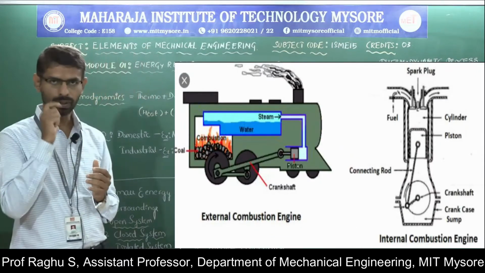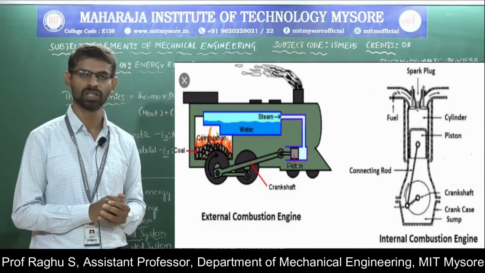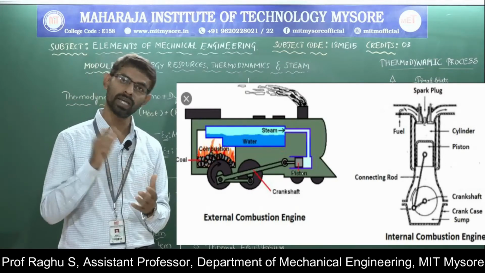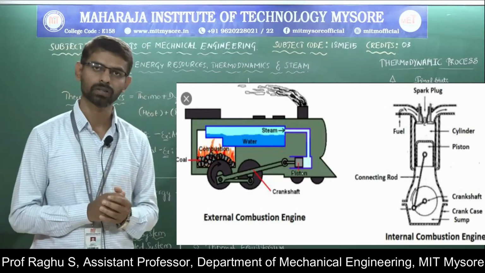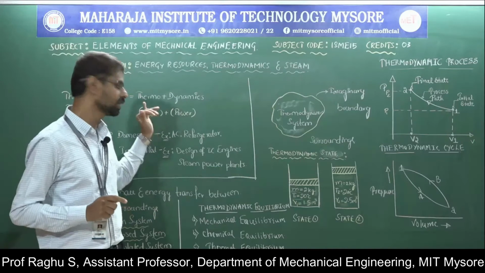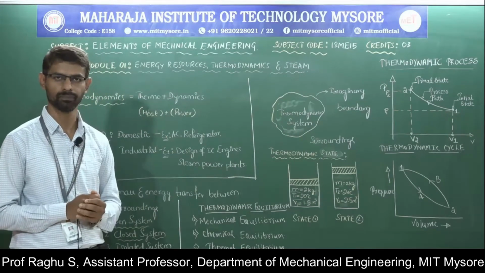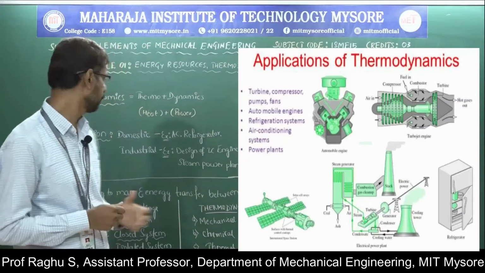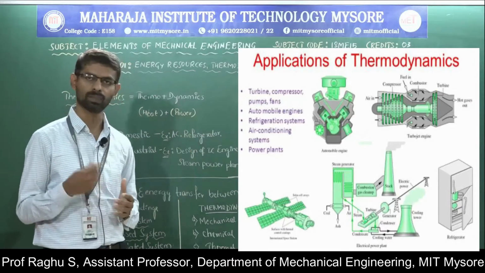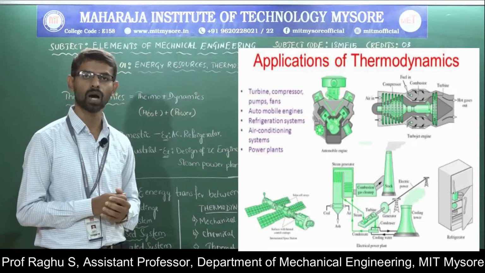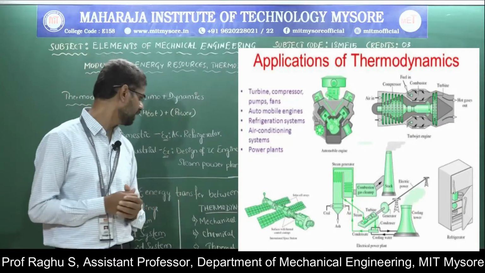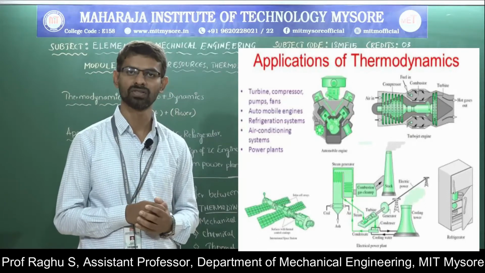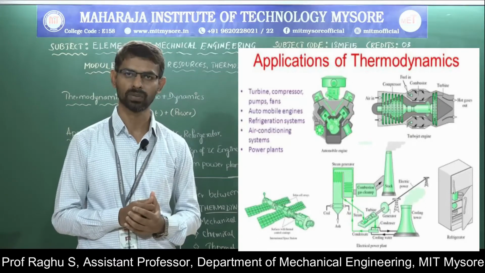For example, conversion of heat into work: in an IC engine, internal combustion engine, heat energy gets converted into work. And in refrigeration, work is converted into heat. Thermodynamics is the branch of engineering which deals with conversion of heat into work and work into heat. Thermodynamic applications: in domestic applications we can find air conditioning, refrigerator, pressure cooker, pump. These are all the domestic applications of thermodynamics. In industrial applications, there is design of IC engines, steam power plants, gas turbines and jet engines. These are all the applications of thermodynamics.